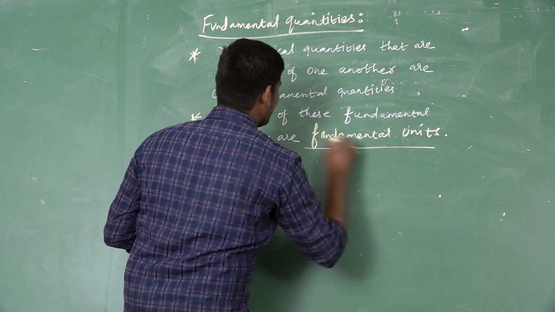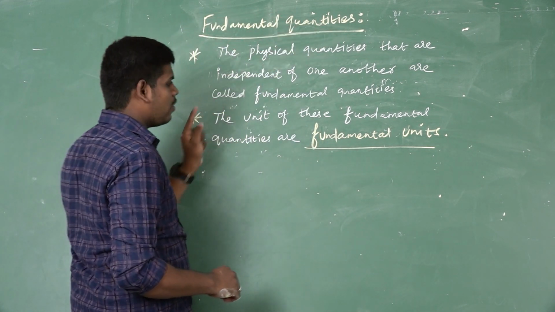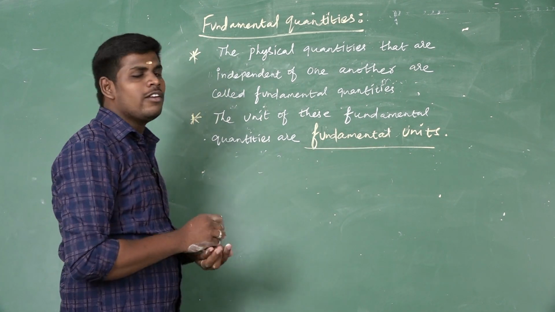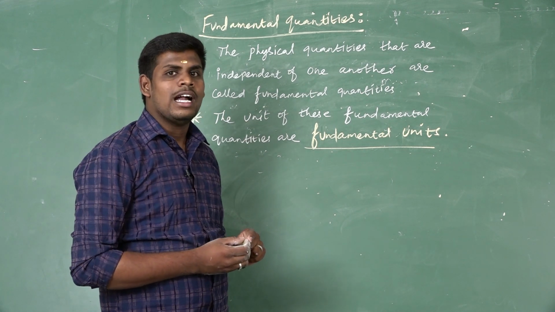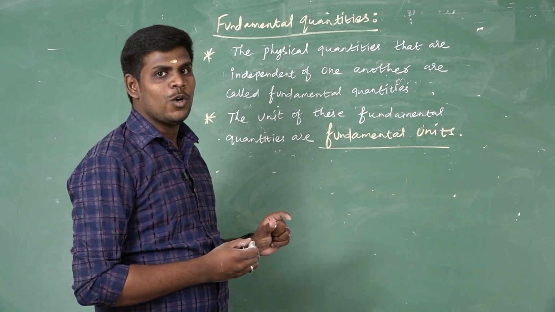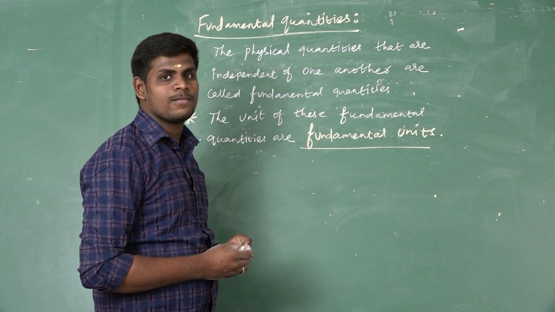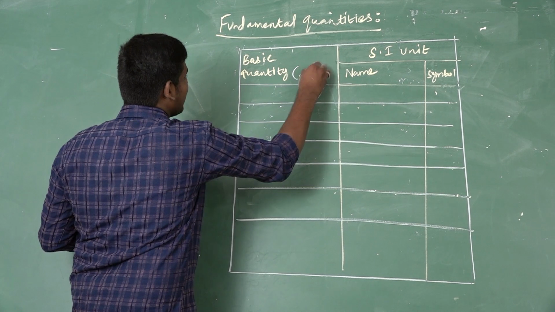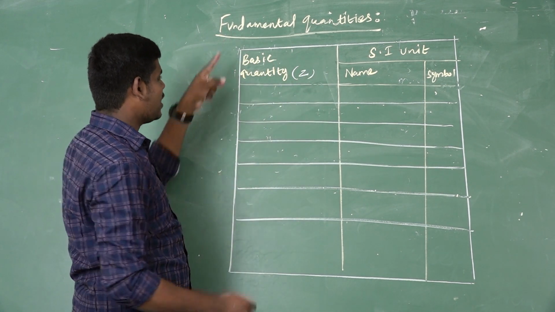Two more very important questions. What are called fundamental quantities or fundamental units? What are the best examples of fundamental quantities? Length, mass, time, temperature, electric current, amount of substance, luminous intensity. These are the fundamental quantities. Now I will take the basic quantities. I already told you the best examples of fundamental quantities.